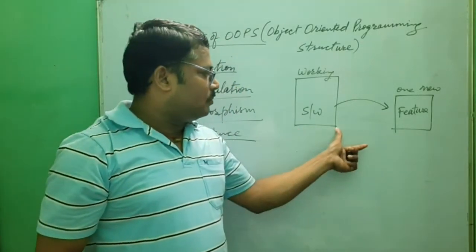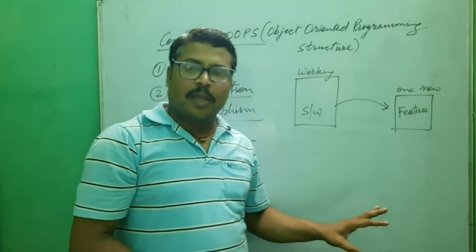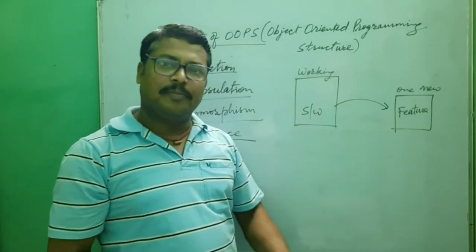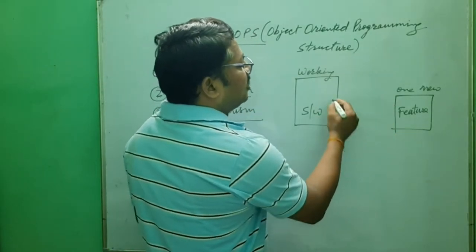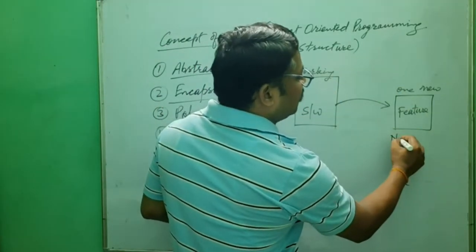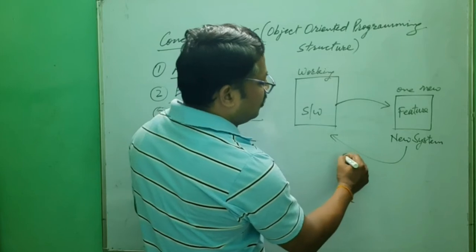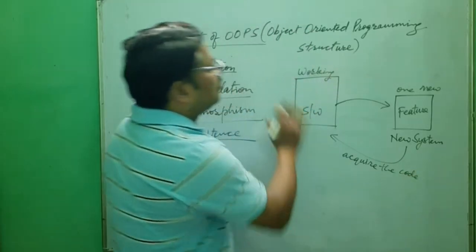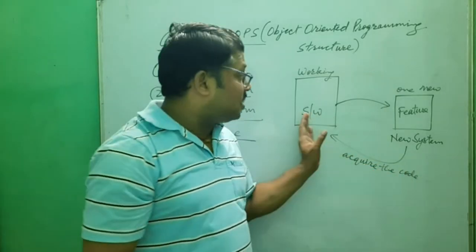So what will you do if a software company has developed one working software and you want to add some concept to it? Will they do all the things together again? No, they will only add these new features. They will acquire all of the old features in the new system. The new software will acquire the code. All the coding you have already done will be acquired and used here. This concept is known as inheritance.